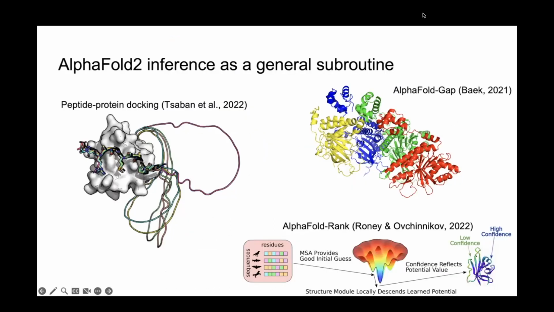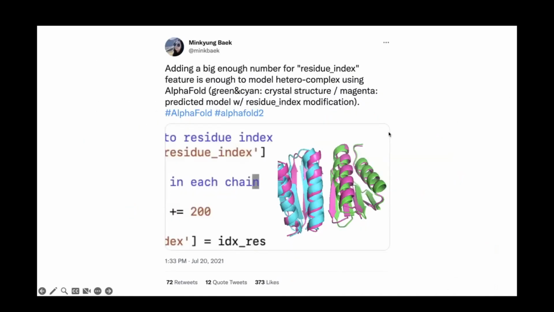I'll be focusing just for a minute on AlphaFold Gap here, because I think it tells a nice story for why we decided to make OpenFold. So soon after the release of AlphaFold, in what may be one of the most cited tweets of all time, Minkyung Baek pointed out that you could just add a small gap to the residue indices in AlphaFold 2 and trick it into predicting multimeric protein structures with relatively high accuracy. And this was one of a series of related techniques. You can also add a long glycine linker between the two chains to fool AlphaFold into predicting them as a multimeric protein structure.